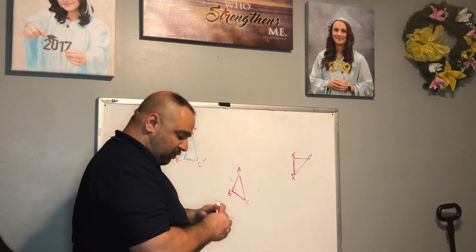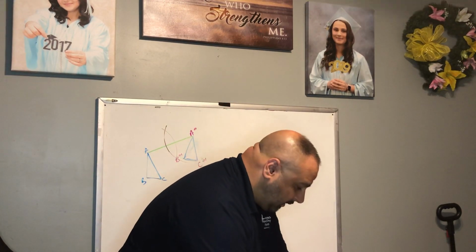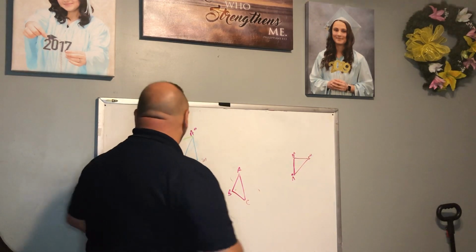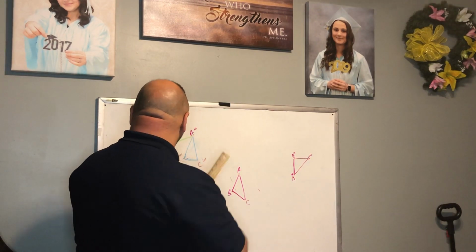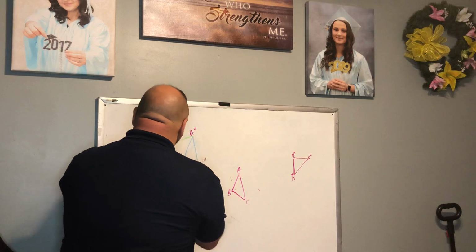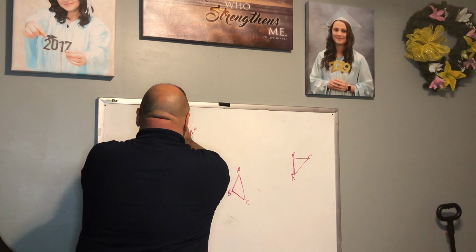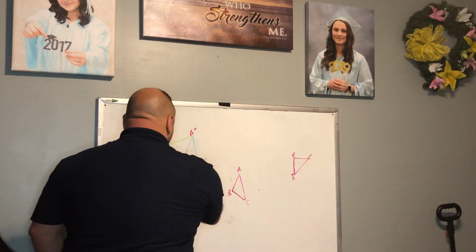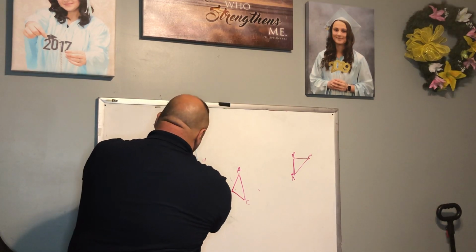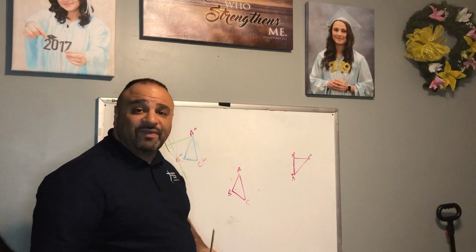Once we do that, let's draw our perpendicular line there. I'm going to quickly connect those points. Now, what we've just drawn is the line of reflection.